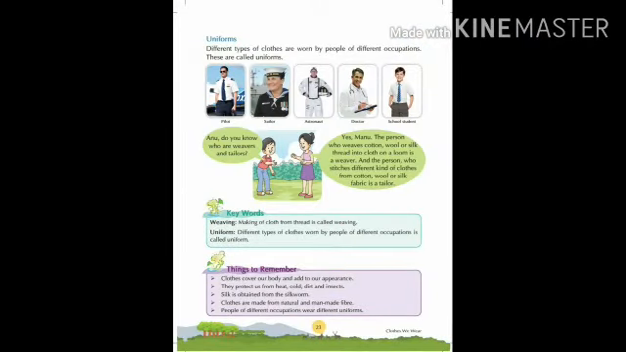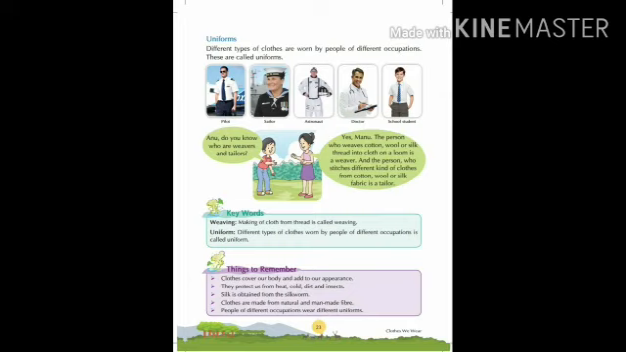Now what are uniforms? Different type of clothes are worn by people of different occupations. These are called uniforms. An example is pilot, sailor, astronaut, doctor, school students. Now key to remember is what is weaving. Making of cloth from thread is called weaving. And what is uniform? Different type of clothes worn by people of different occupation is called uniforms.